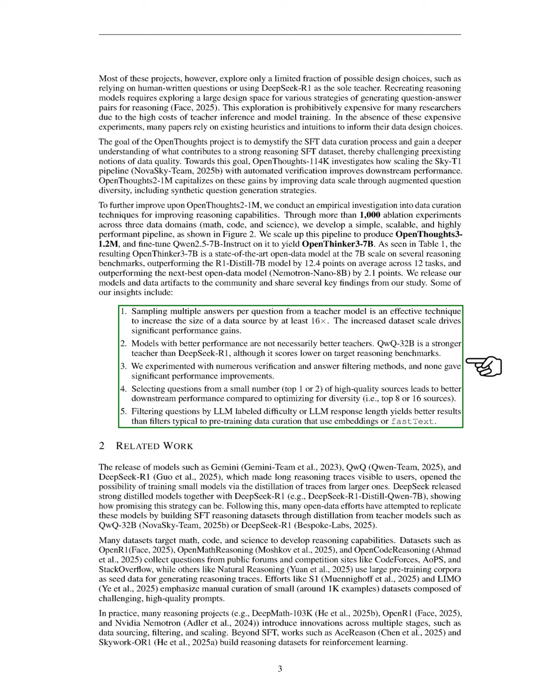Our experiments with various verification and answer filtering methods did not yield significant performance gains. Additionally, selecting questions from a few high-quality sources resulted in better performance than optimizing for diversity. Finally, filtering questions based on difficulty or response length from language models produced better outcomes than traditional pre-training data curation methods.